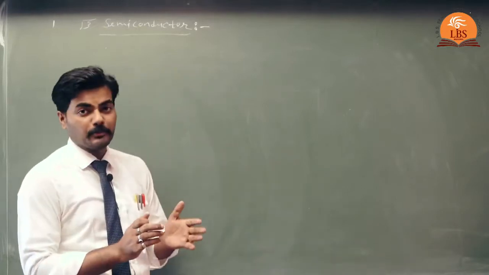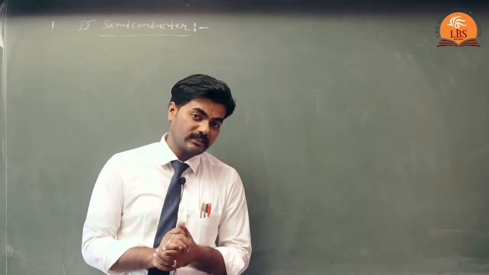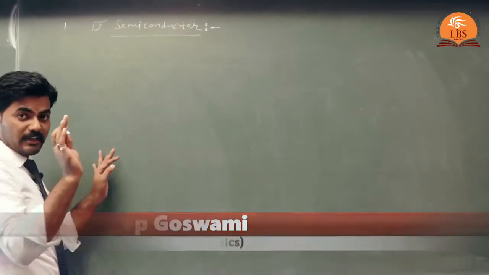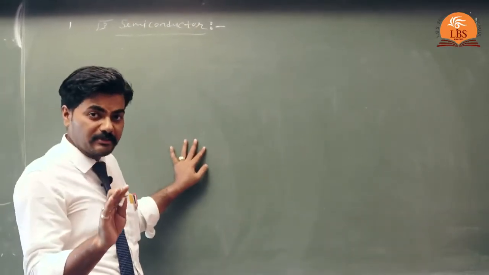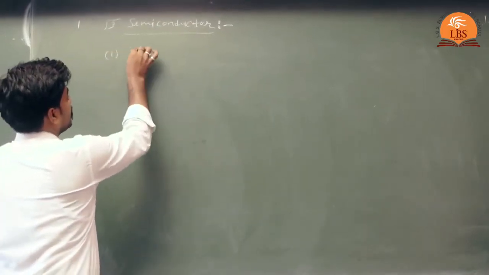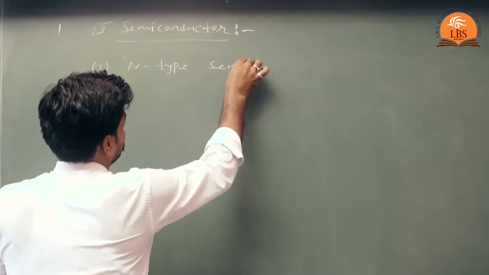On the basis of impurity or doping, the extrinsic semiconductor is of two kinds, namely N-type semiconductor and P-type semiconductor. So, first of all, we will study N-type semiconductor.